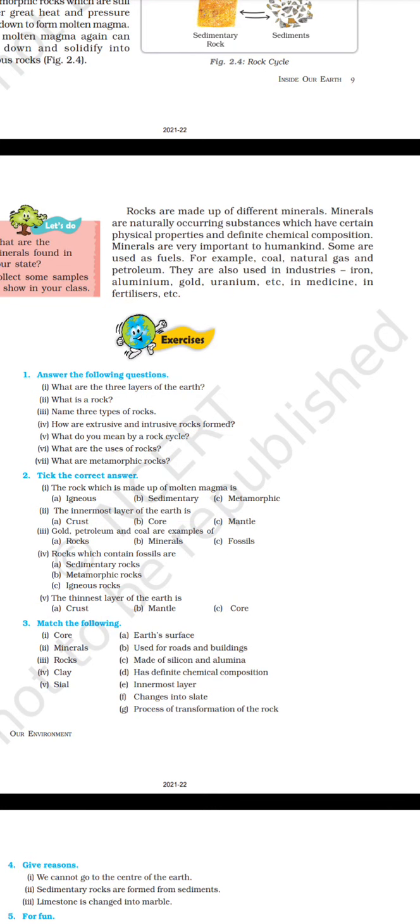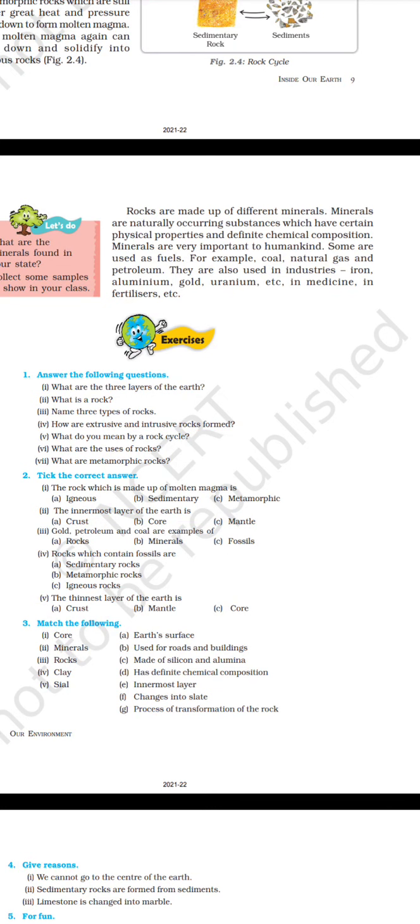Exercises. Answer the following questions. What are the three layers of the earth? What is a rock? Name three types of rocks. How are extrusive and intrusive rocks formed? What do you mean by a rock cycle? What are the uses of rocks? What are metamorphic rocks?